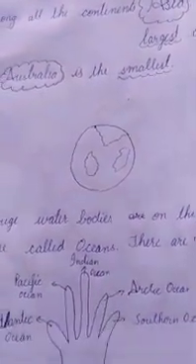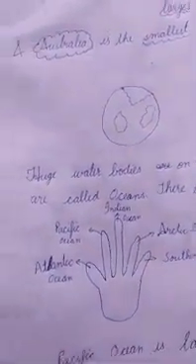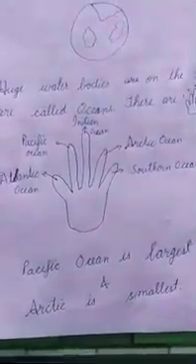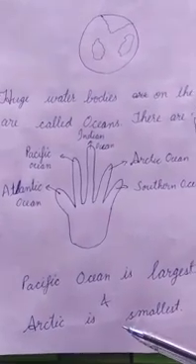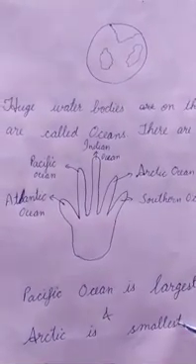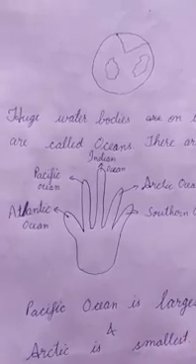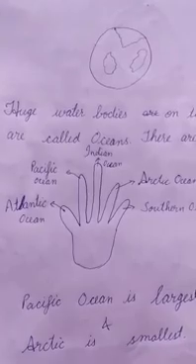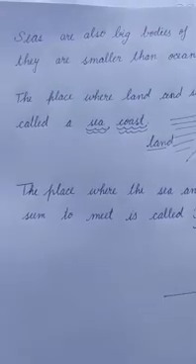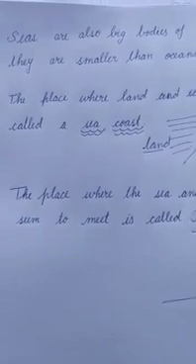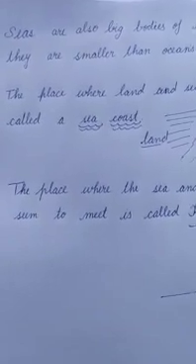And in oceans, Pacific Ocean is the largest and Arctic is the smallest. Which ocean is the largest? Pacific Ocean. And which one is the smallest? Arctic Ocean. Clear?